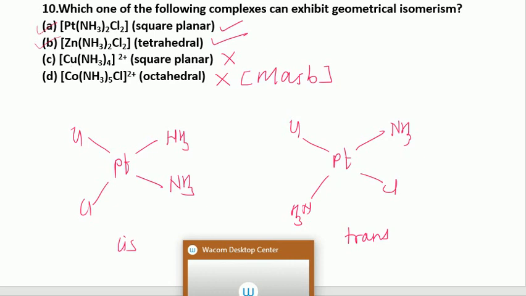So, these are the sample MCQs on isomerism in coordination complexes.